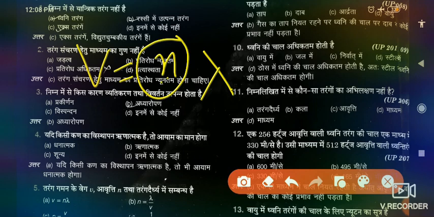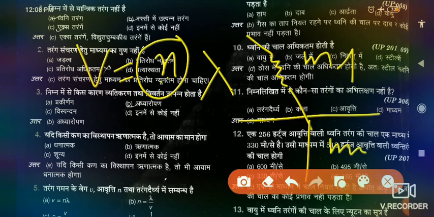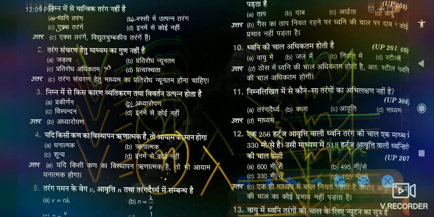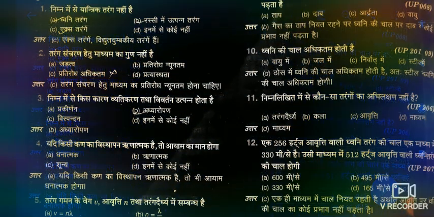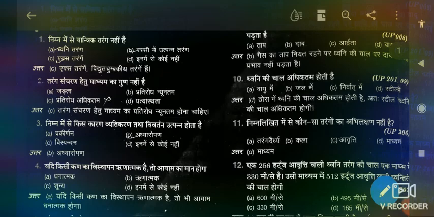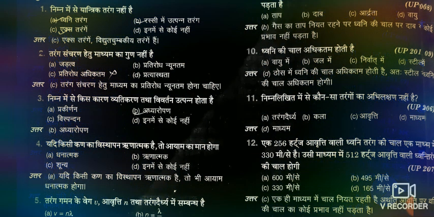If a wave is propagating from medium 1 to medium 2, then frequency is the only physical quantity which can never change. Frequency is the only quantity of a wave which never changes when the medium changes.